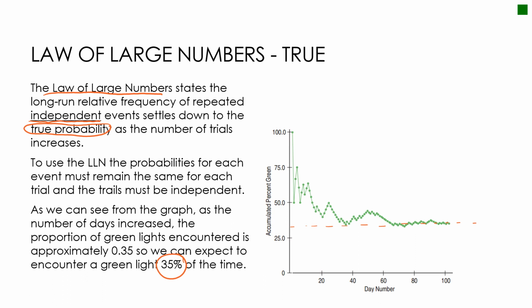What we're looking at is that it's settling down to a certain value. As we can see from the graph, it continues to get closer and closer to some number. Now if I did this 1,000 times, then the dots would be much closer together, with a little bit less variation, because the sample size is large. So that's the point of the law of large numbers: as n gets bigger, as the number of trials gets bigger, our probability is going to settle into the true probability.